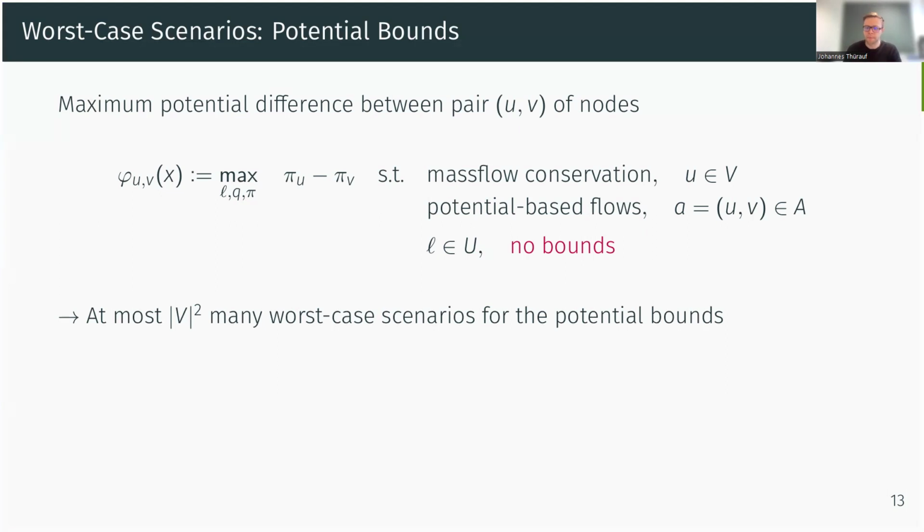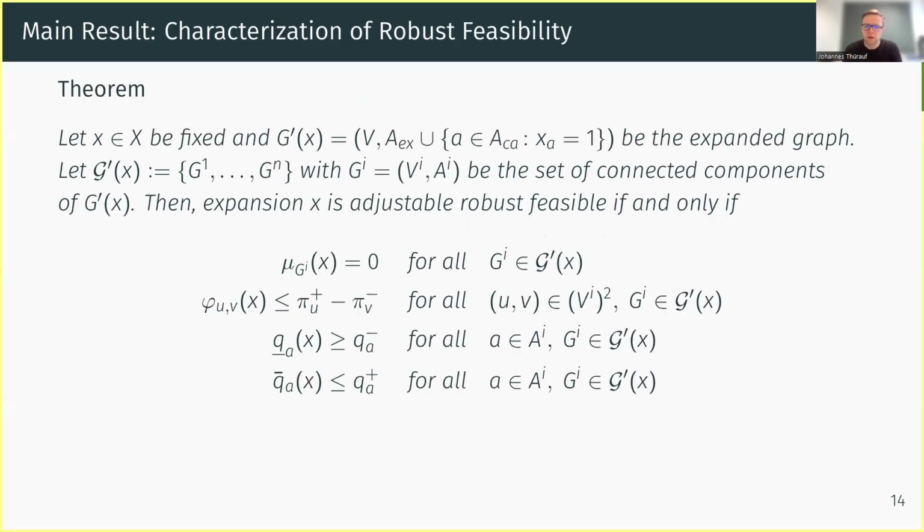bounds. And if we now summarize all these worst case scenarios in one complicated looking theorem, we have that if you give me a network and ask me the question, is this adjustable robust feasible? This is exactly the case if our worst case scenarios can be transported through the network, which we can check by comparing the corresponding objective values to some lower and upper arc or potential bounds.